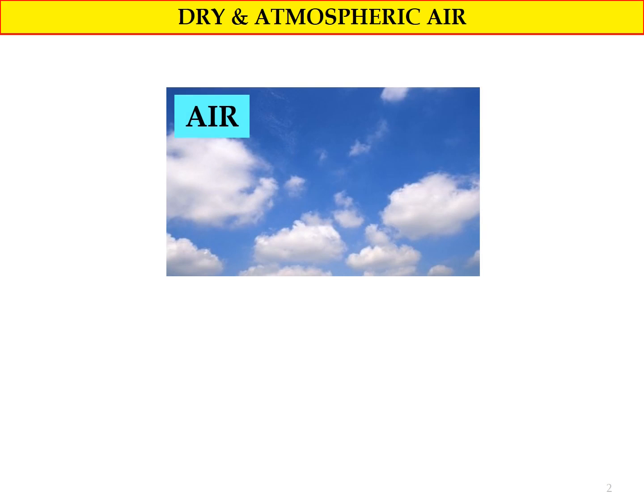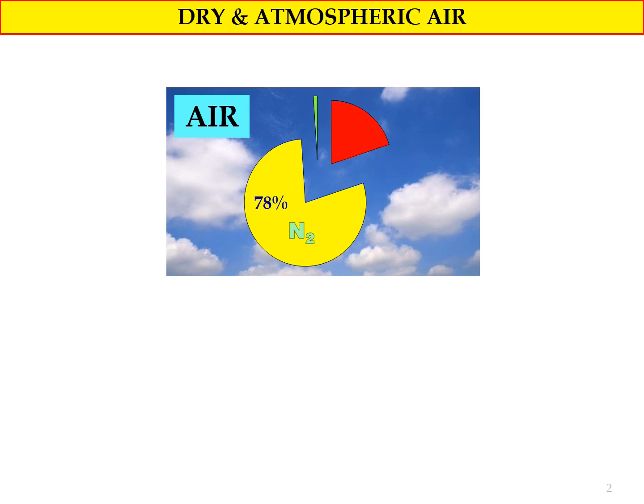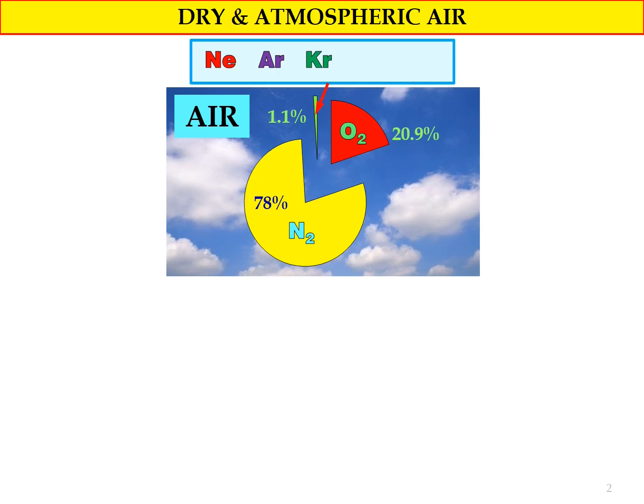So as we know, in terms of composition, our air consists of first 78% nitrogen gas, 20.9% oxygen gas, and the rest 1.1% consists of different types of gases such as neon, argon, krypton, and also carbon dioxide, plus H2O. And this H2O is in vapor form that we call water vapor.